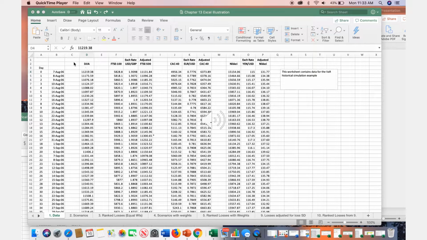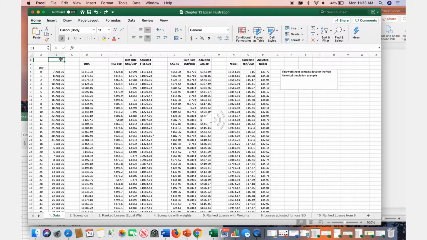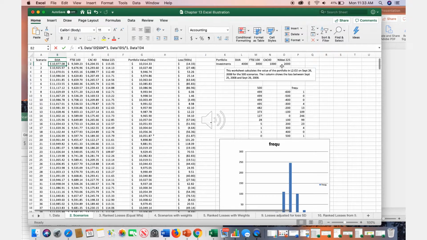To illustrate the calculations underlying the approach, suppose that an investor in the United States owns, on September 25, 2008, a portfolio worth $10 million, consisting of investments in 4 stock indices: the Dow Jones Industrial Average in the United States, the FTSE 100 in the UK, the CAC 40 in France, and the Nikkei 225 in Japan. The value of the investment in each index on September 25, 2008 can be seen on the next sheet, Scenarios, in the upper right-hand corner.